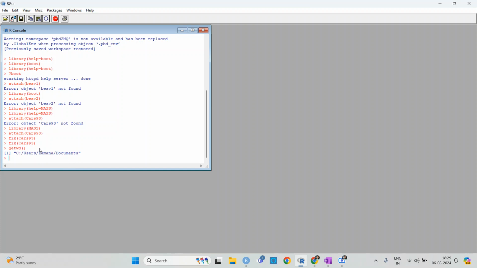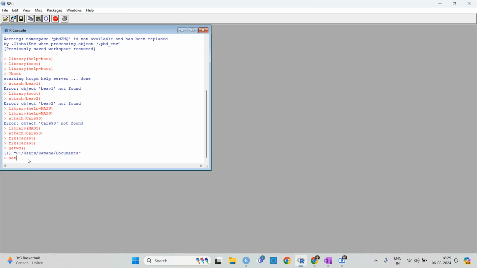Let's say it is in the C drive, and I don't want it in the C drive, because I want to download other packages, or maybe other software, since I do not have enough space in C. Right now we are working with very basics, but when we work with high data sets, maybe we can have some storage issues.